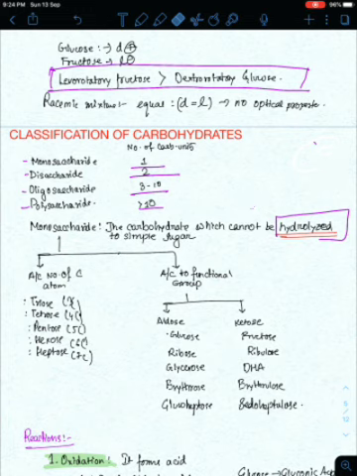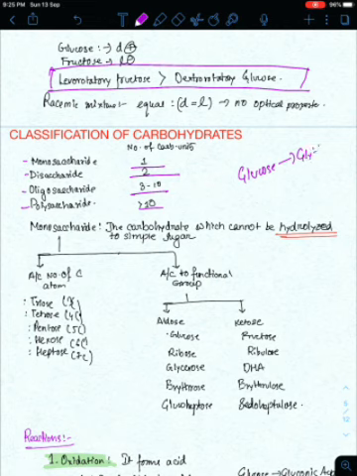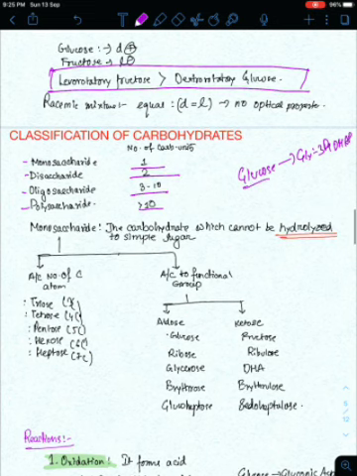I will teach you in the next video, but from your basic knowledge, in glycolysis we broke down glucose into glyceraldehyde 3-phosphate and dihydroxyacetone phosphate. So glucose can be broken down into these, but these are not carbohydrates. That's the reason we cannot use the term broken down and we have to use the term hydrolyzed.